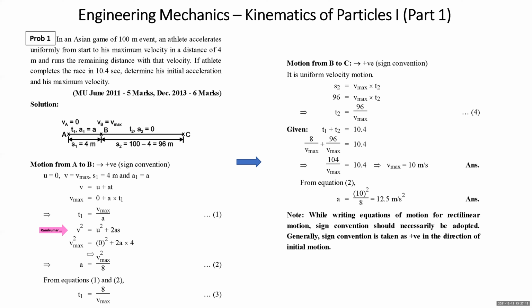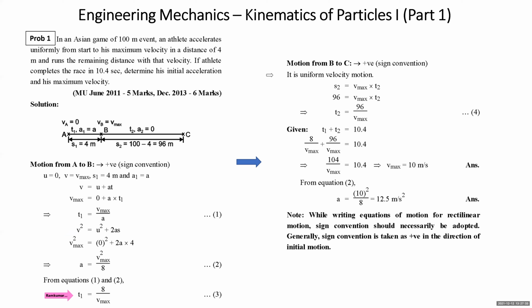How you can arrive at T1? You have got T1 in terms of A, so A has been eliminated here. How has A been eliminated? See, we want T1 in terms of Vmax. So A from the second equation is Vmax square by 8. This is substituted over here. So then you get T1 as 8 upon Vmax.